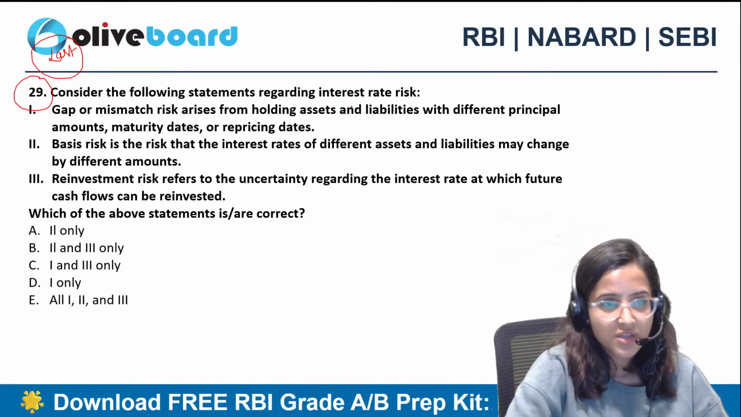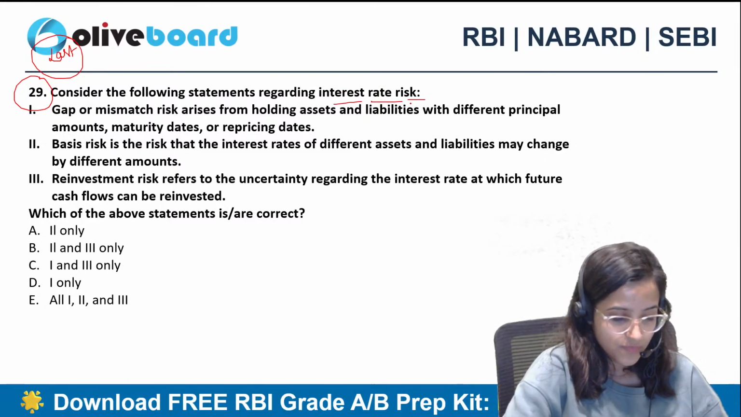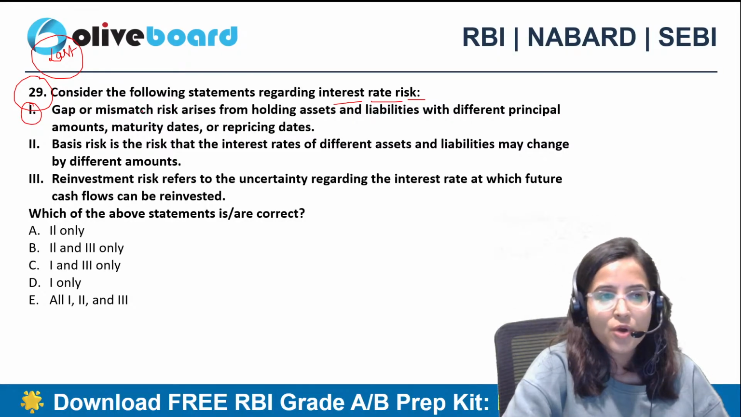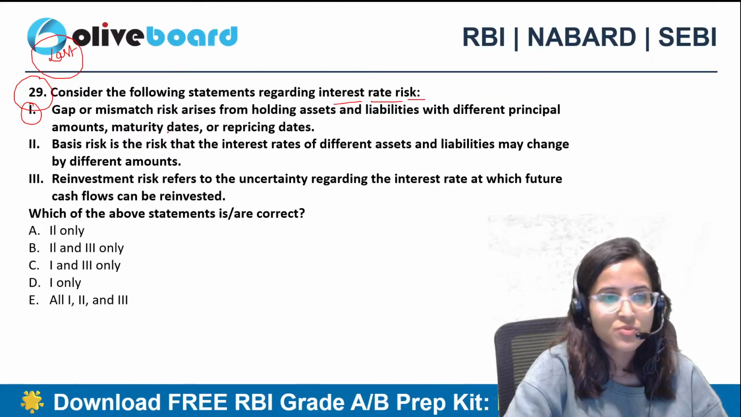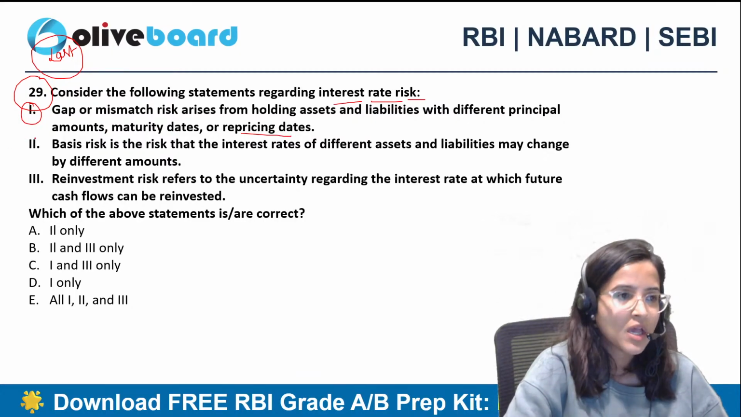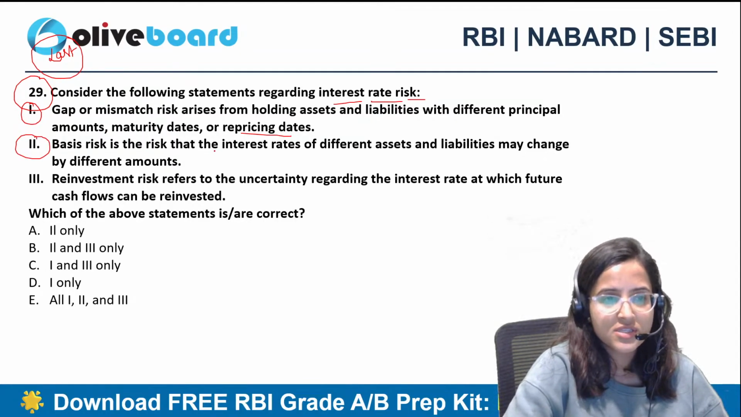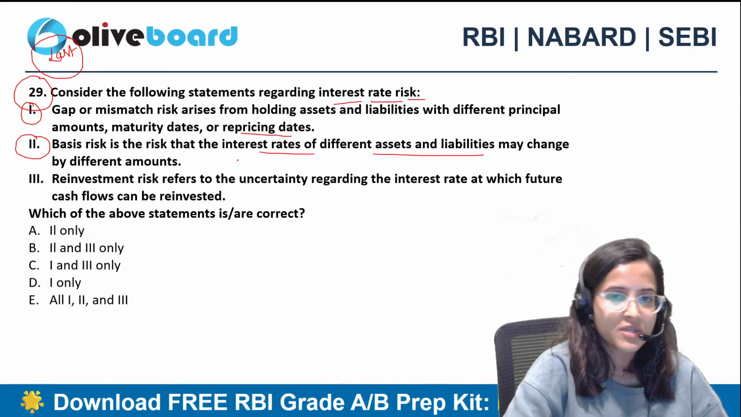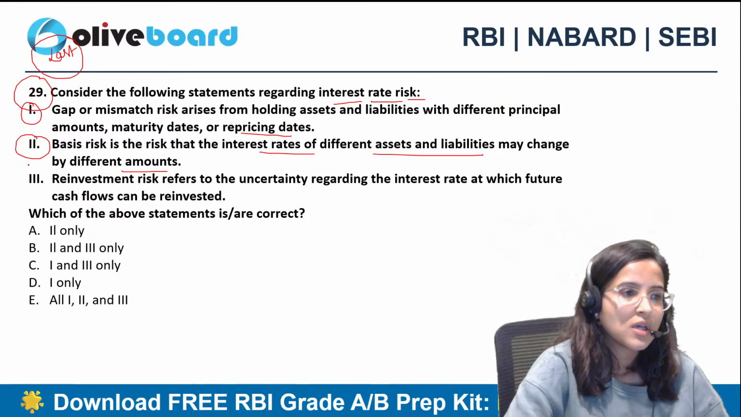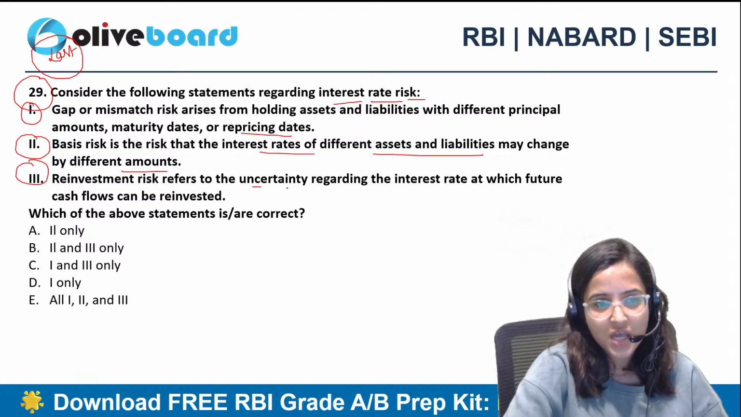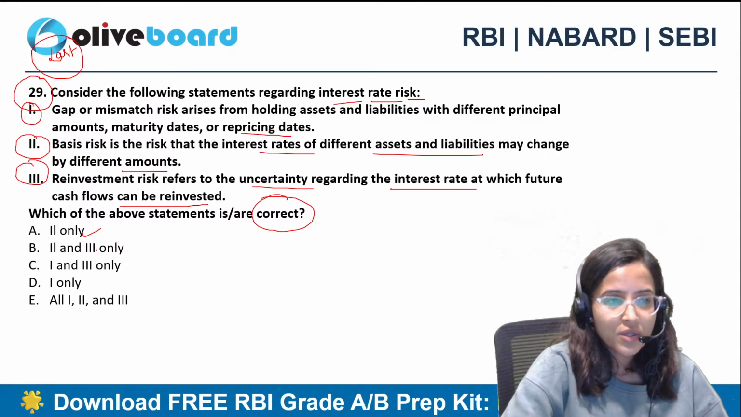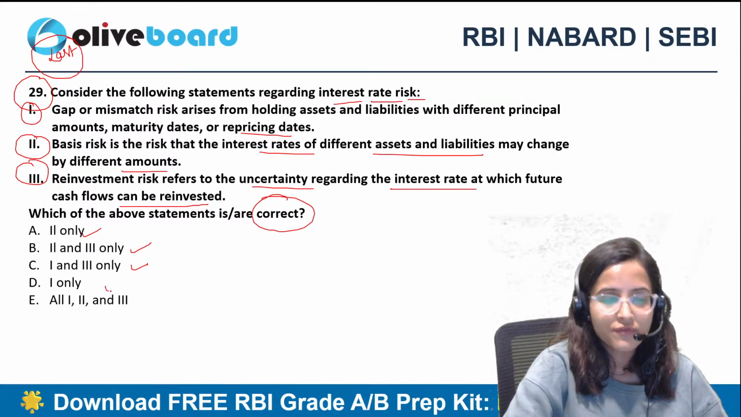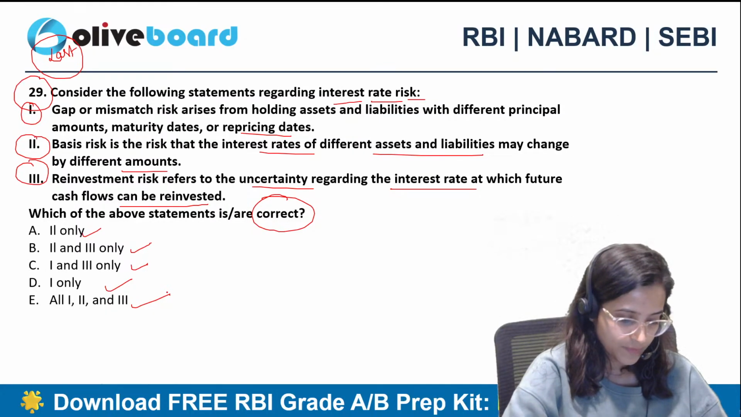Consider the following statements regarding interest rate risk. First statement: gap or mismatch risk arises from holding assets and liabilities with different principal amounts, maturity dates, or repricing dates. Second: basis risk is the risk that the interest rates of different assets and liabilities may change by different amounts. Third: reinvestment risk refers to the uncertainty regarding the interest rate at which future cash flows can be reinvested. You have to identify the correct statement. 2 only, 2 and 3 only, 1 and 3 only, 1 only, or all 1, 2 and 3.